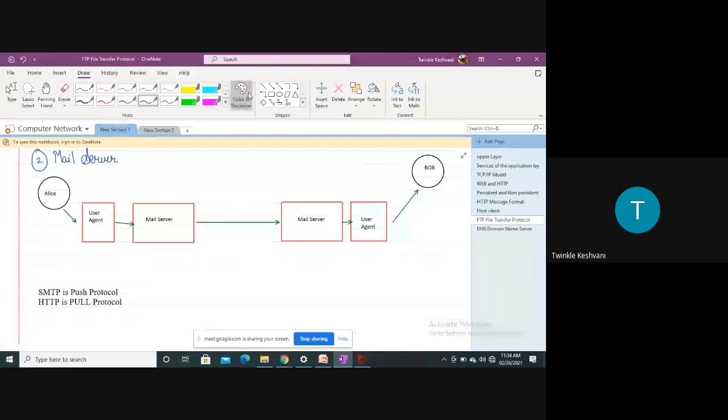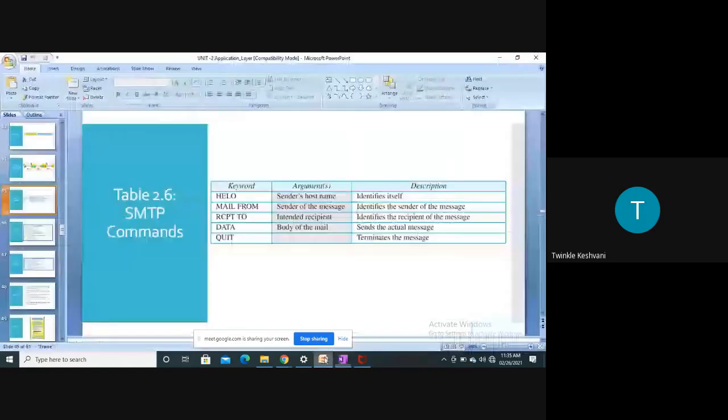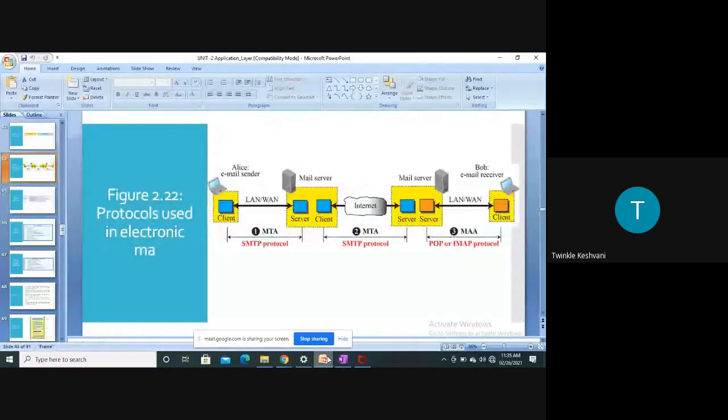Now, as I have said, if you look at my cursor, in this scenario the SMTP protocol works, right? Let me show you in the PPT. Yes, in this case, you can see Alice is the email sender and Bob is the email receiver. In the first two steps, SMTP protocol is there, because up to two steps every entity is pushing the mail from one entity to another entity. But if you look at the third step, there are two protocols, that is POP3 and IMAP.